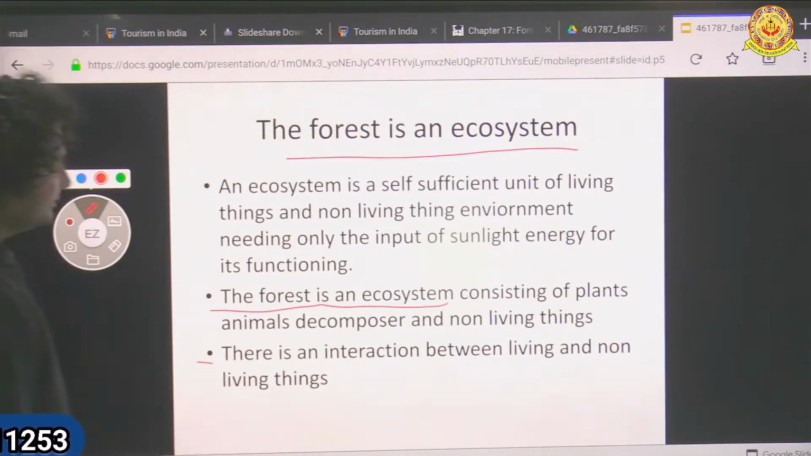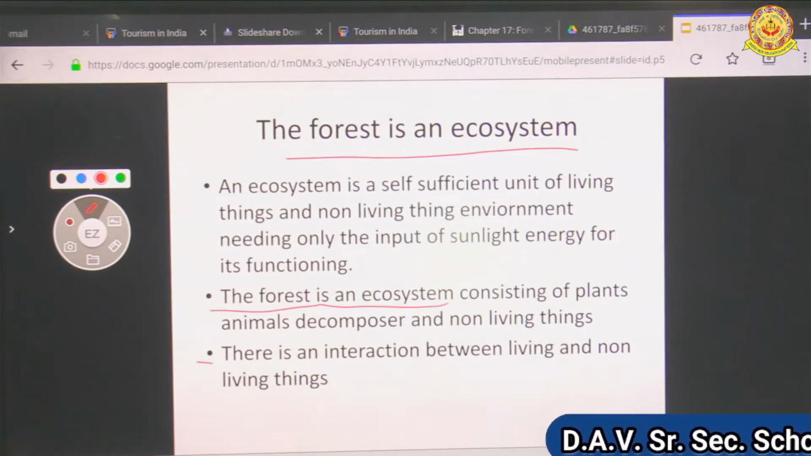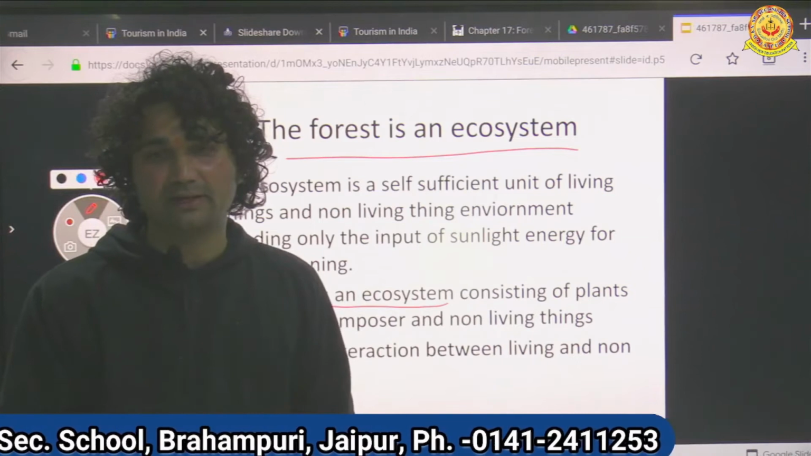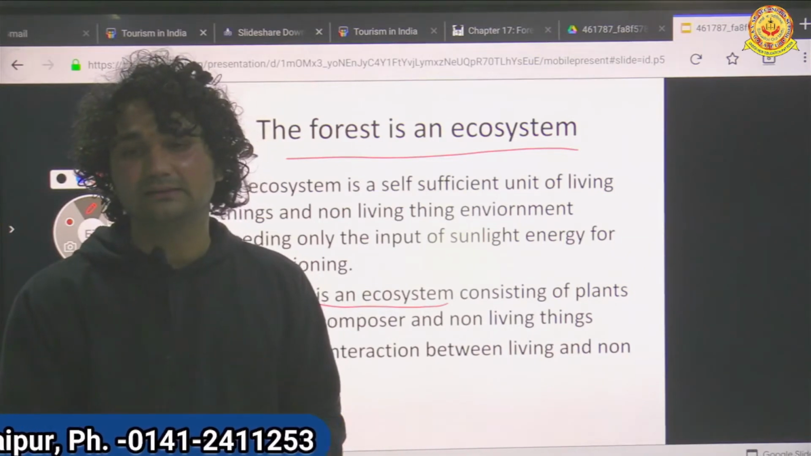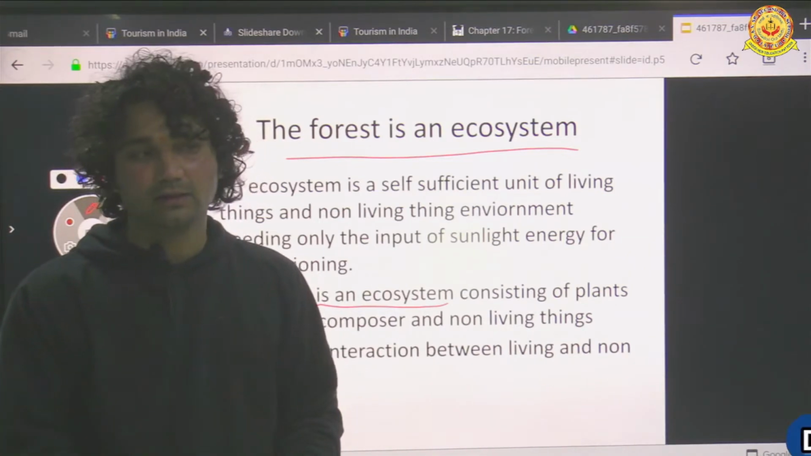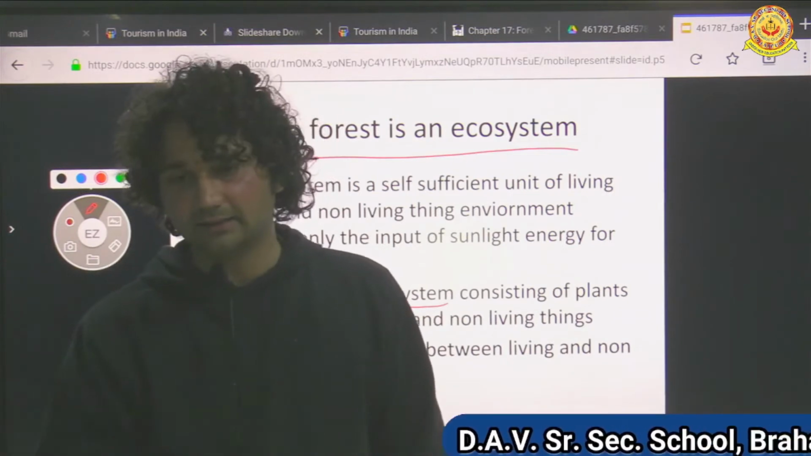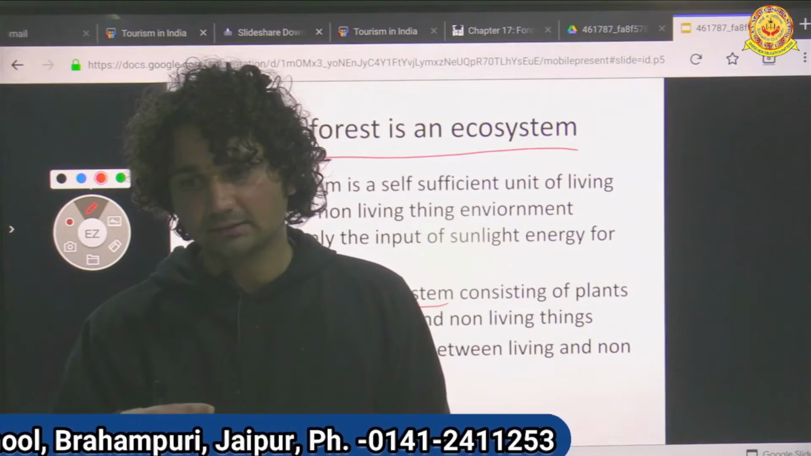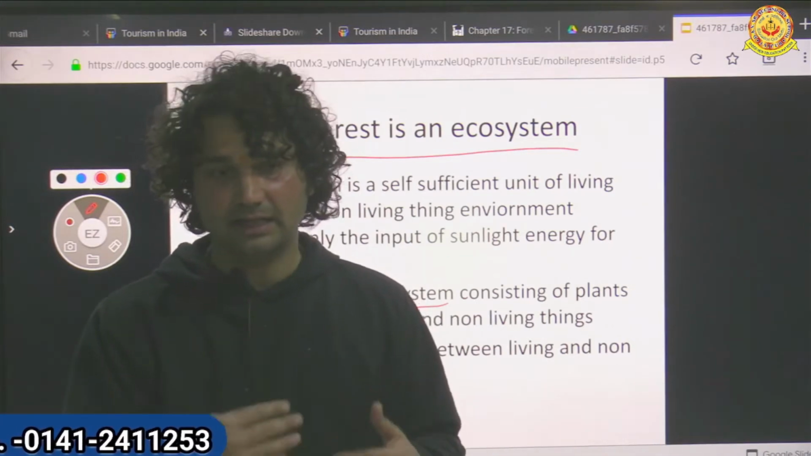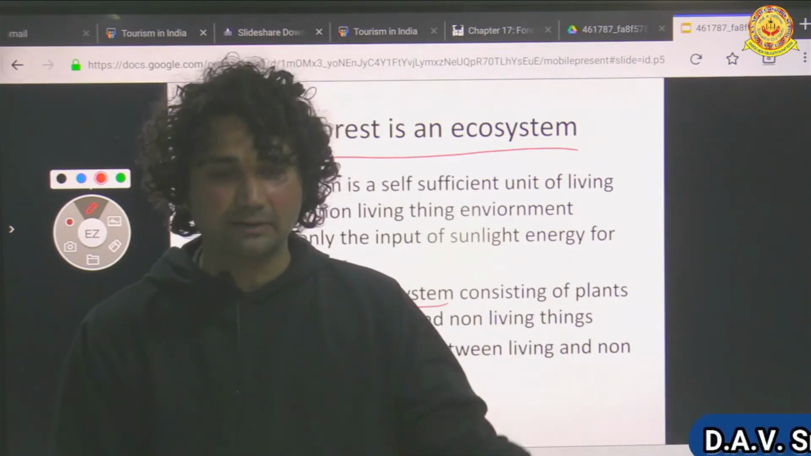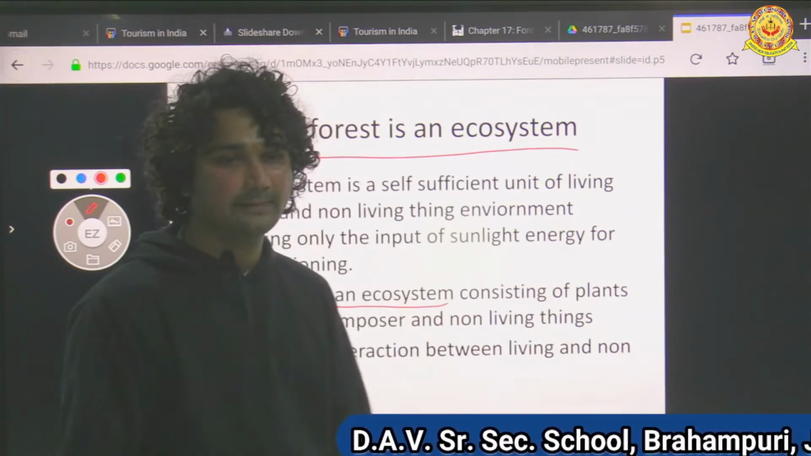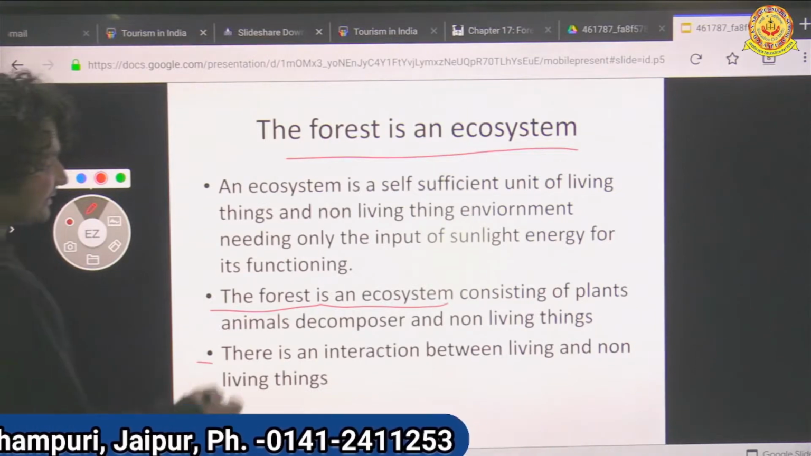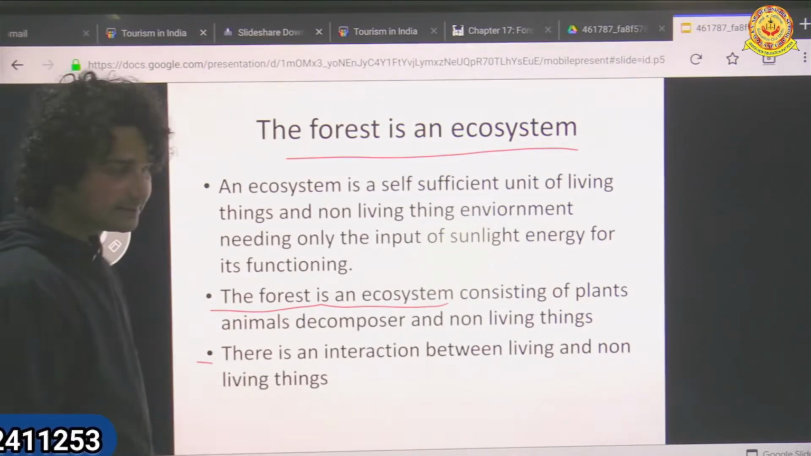Third point, there is an interaction between living and non-living things. Yes, there is an interaction. Without interaction, we can't survive. Okay. We need a table. So a table is a non-living thing, but we are living things. So we interact. Living things interact with non-living things. So there is an interaction between living and non-living things.